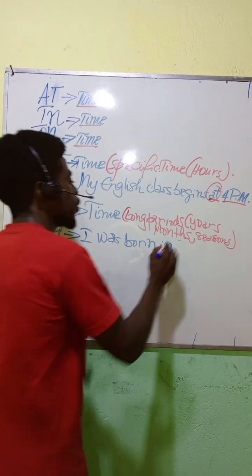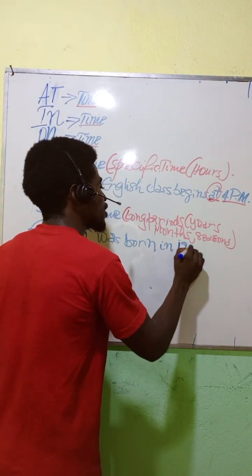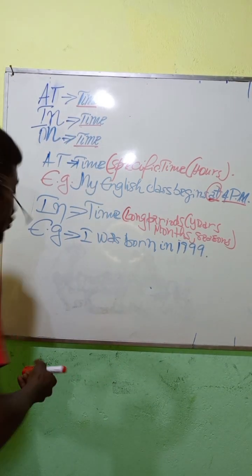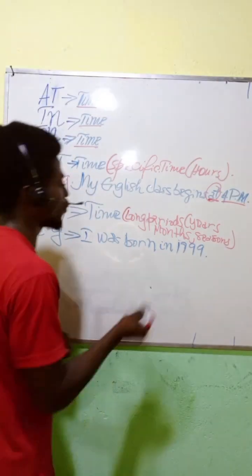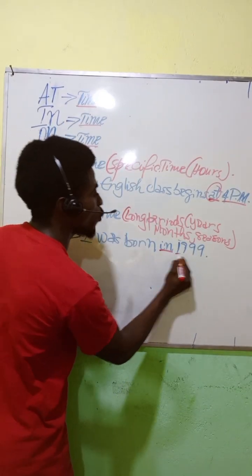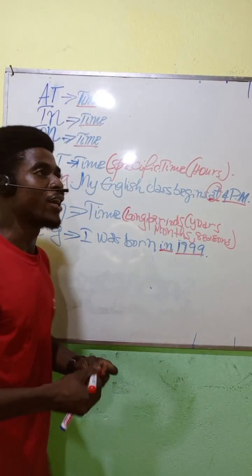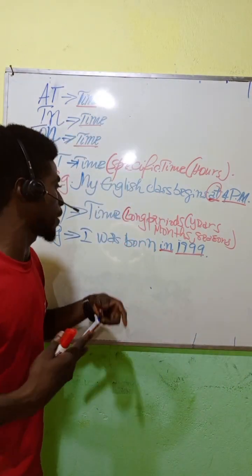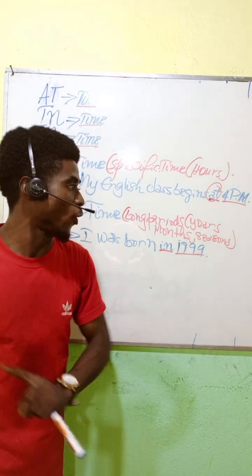I was born in 1999. Why use the preposition in here? Because we're talking about years. A year is a long period of time, and that's why the right preposition to use is in, not on, not at.